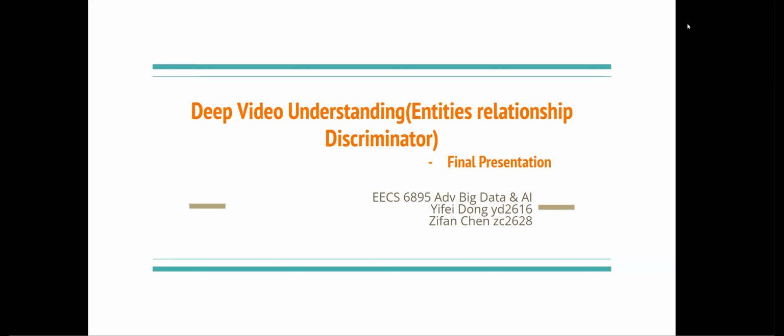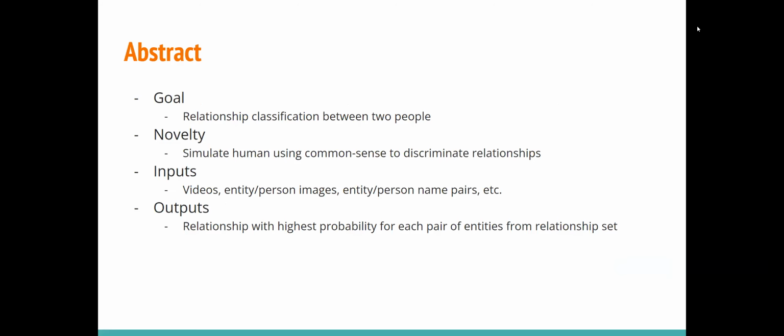Hello, everyone. I will talk about our final project about deep video understanding entities relationship discriminator. So we designed a system that could classify the relationship between two entities, given a set of video clips that contain visual evidence to prove this relationship, captured from a video.